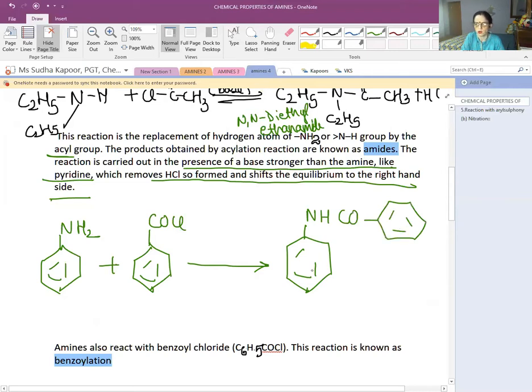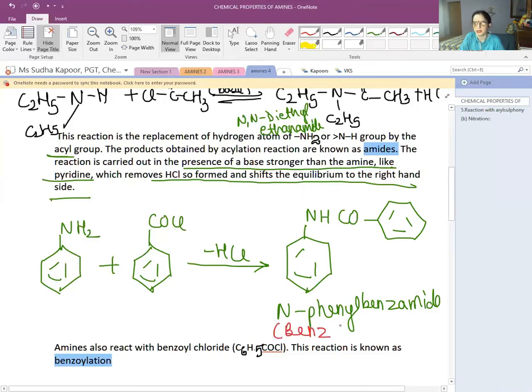So what are you going to call it? It will be known as N-phenyl benzamide. What is removed from here, as can easily be seen, is the HCl. N-phenyl benzamide, or benzene anilide. Sometimes it is also given the name benzene anilide. This is the other name given to it.